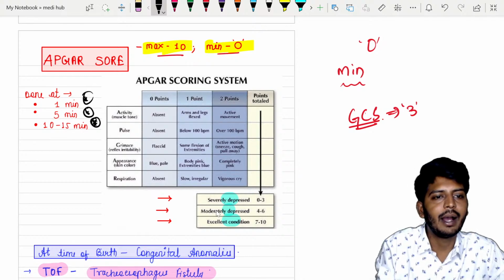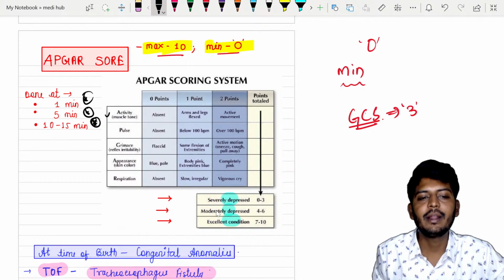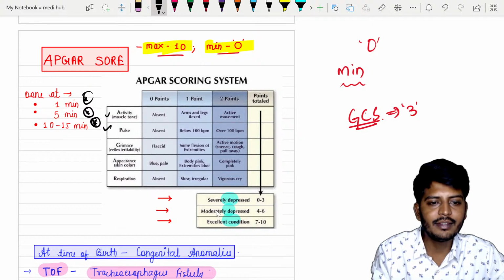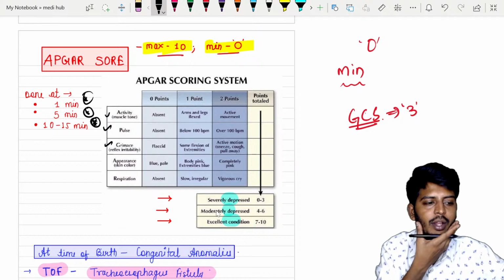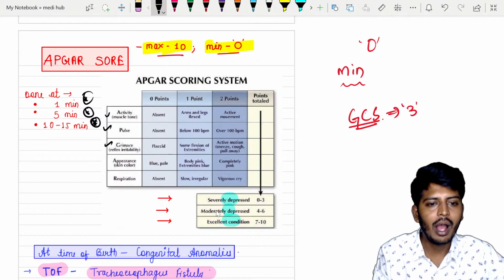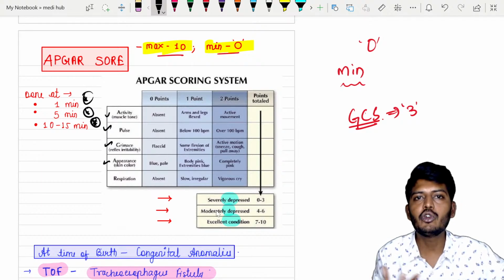So we check for Apgar. A for activity, so we check the muscle tone of the baby. P for pulse. G for grimace. Grimace means when we put something in the mouth, how the baby is reacting. Okay, now appearance of the baby. So baby usually is in which color?